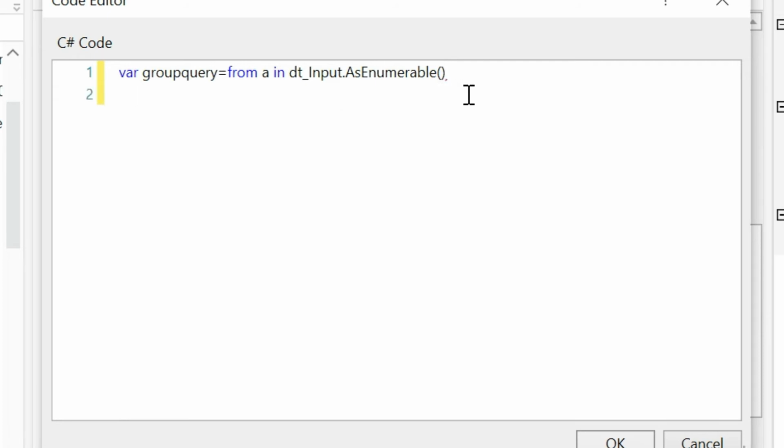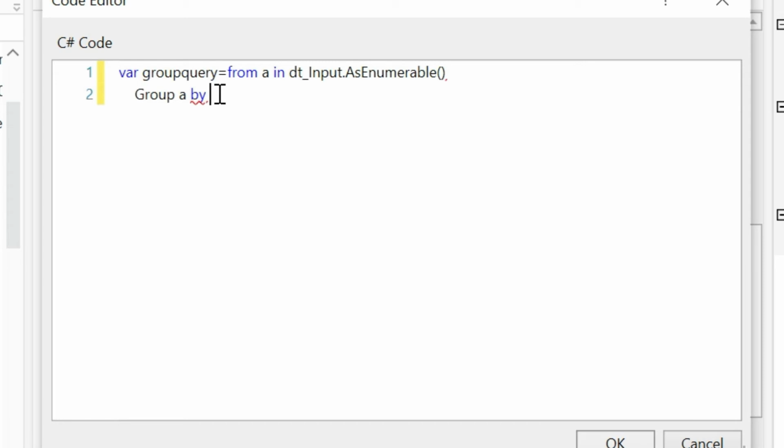Now we need to group by department. Group a. So again, this is a range variable. When you convert the data table to enumerable, this variable is like a for each row. It contains the whole collection of rows present in this data table. And also remember that we are using C# code, so your syntax also differs.